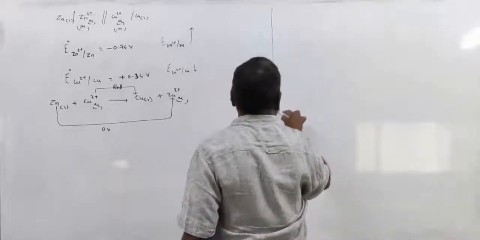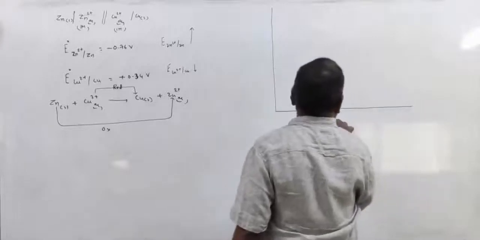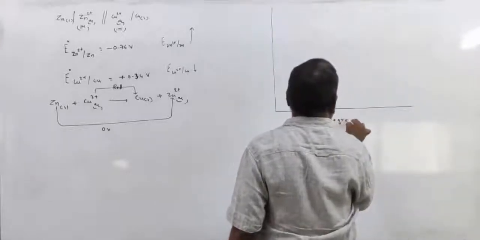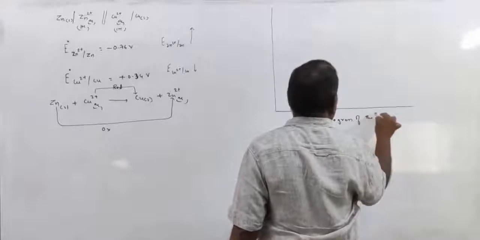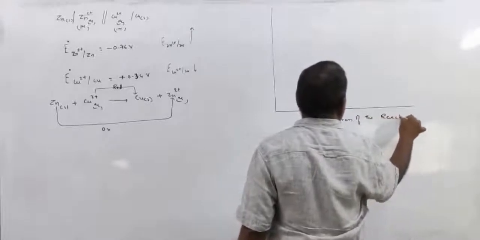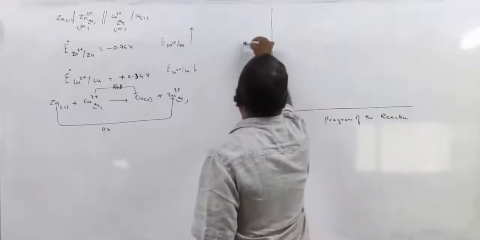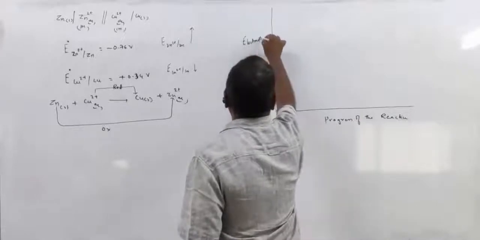Now, see, for example, during the reaction, that means the progress of the reaction, this is the electrode potential.